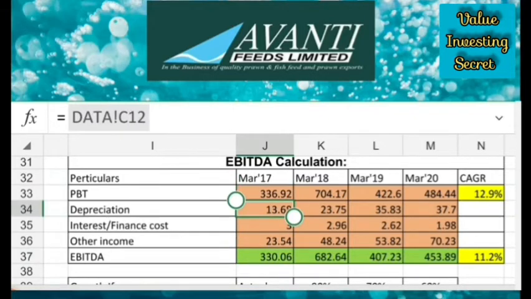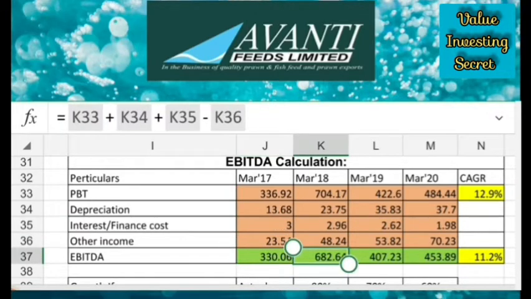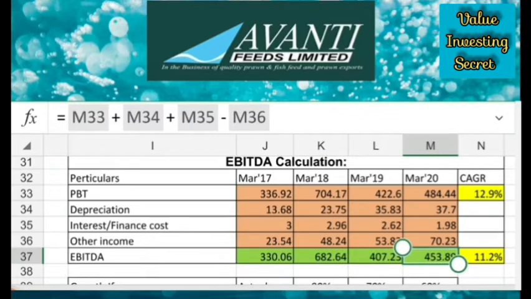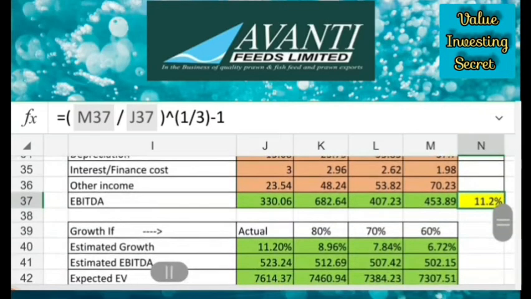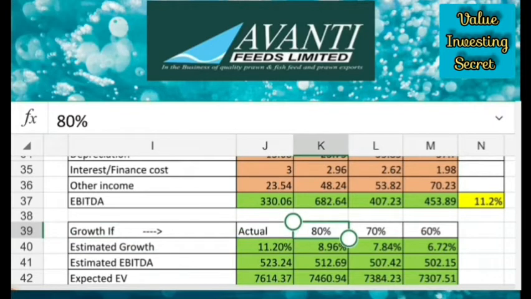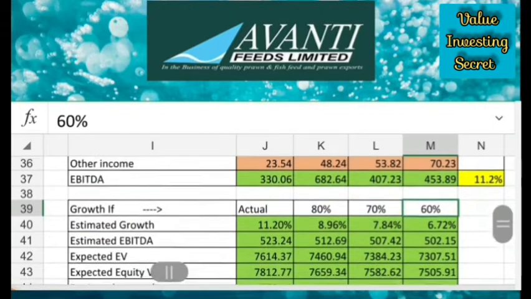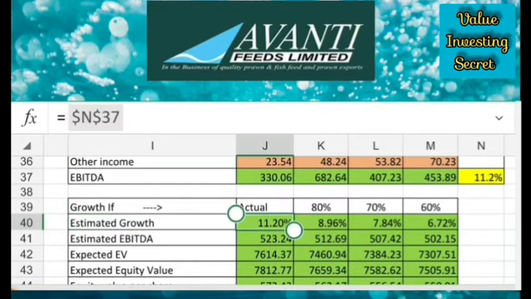As you can see here, I got the EBITDA value for the last 4 years, that is March 17, March 18, March 19 and March 20. So this is the EBITDA CAGR calculation. 11.2% is the growth of EBITDA. Here also I have considered 4 scenarios, that is actual growth and 80% growth and 70%, 60%.